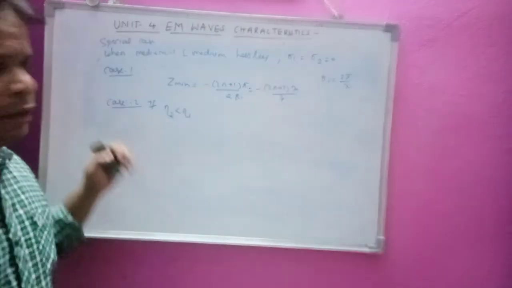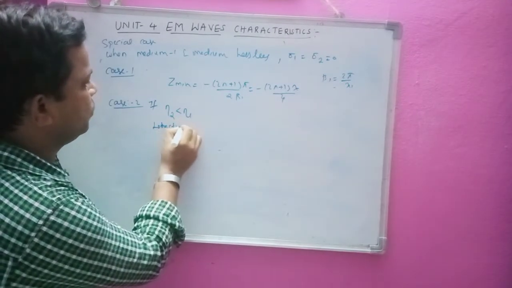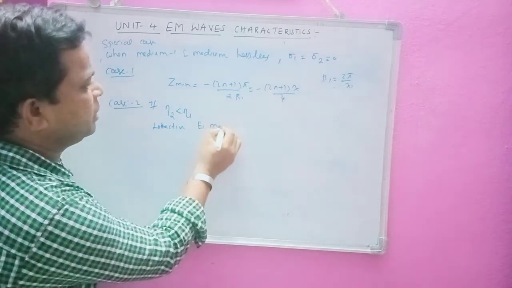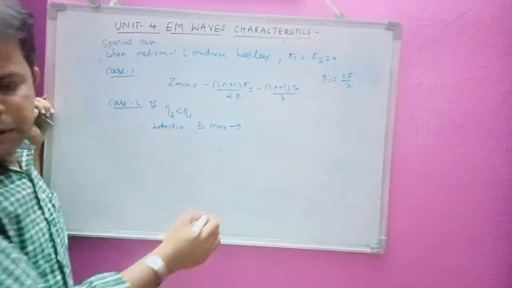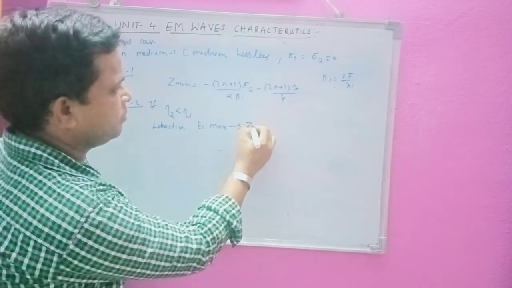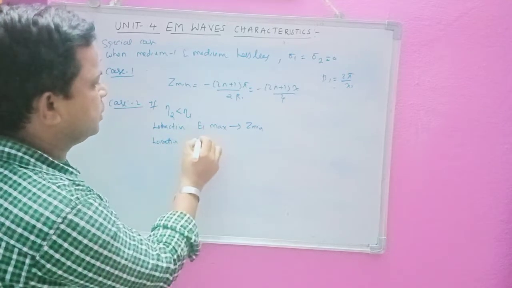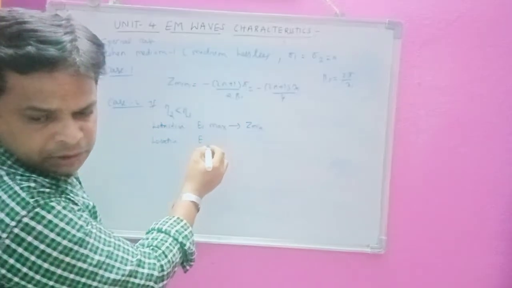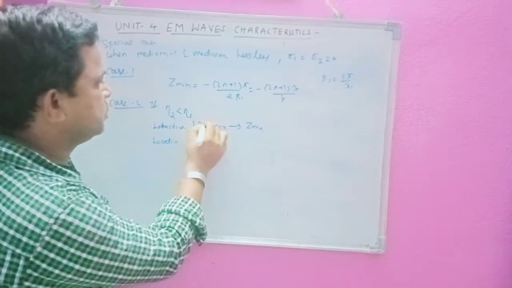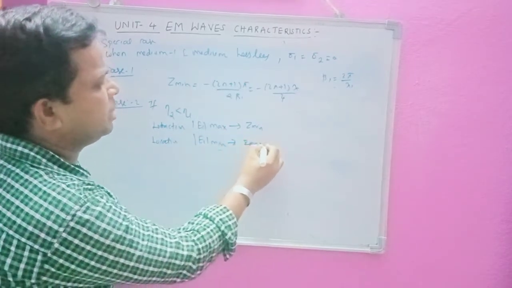Okay, so here the location of E1 max is given by Z min, and similarly the location of mod E1 min is given by Z max. So here we are having opposite.